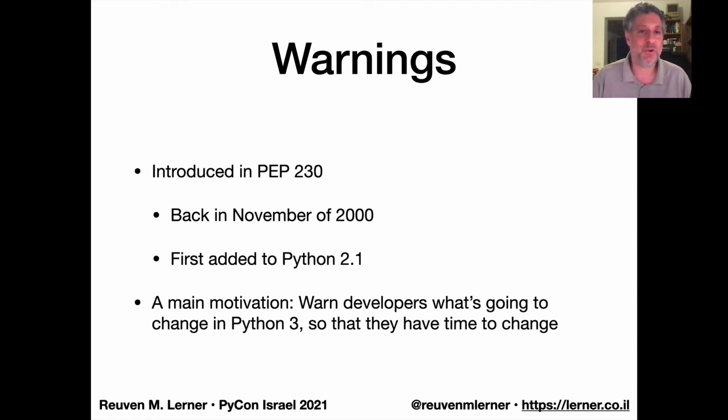Warnings have been around in Python for quite some time. It's more than 20 years already. They were introduced in Python 2.1. And the reason they were introduced in that PEP was because at that time they were getting ready for what they called Python 3000, what we call Python 3. And they knew that there were going to be incompatible, breaking changes in the language. And so there needed to be some mechanism to tell people, hey, what you're doing is not going to work in Python 3, and to make it annoying but non-fatal. And that's basically what they did.